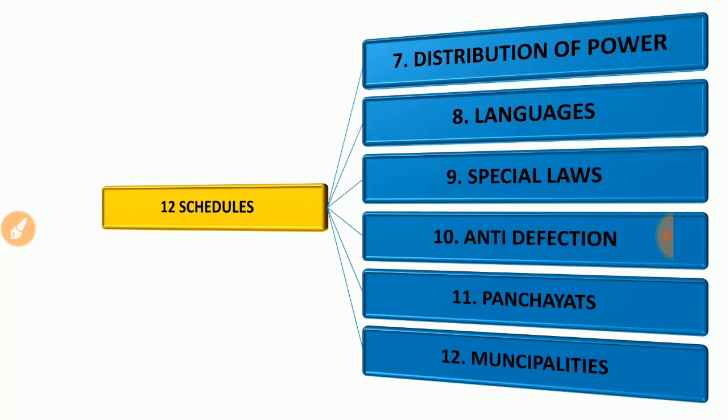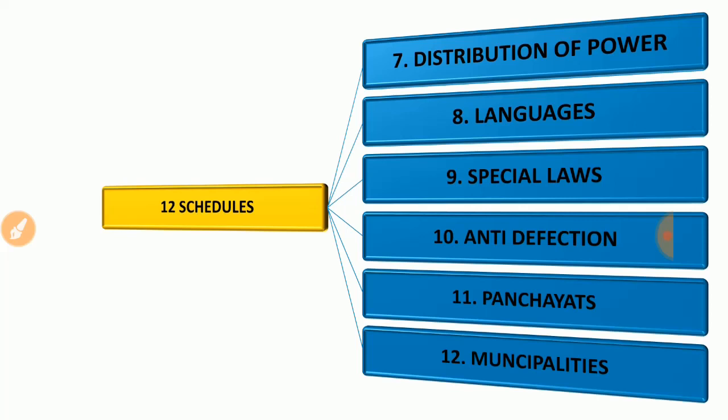And now the 9th schedule. In the 9th schedule, we are talking about special laws. Special laws are those laws which the government can directly implement on the people. I will give an example: the Armed Forces Special Powers Act. One of the special power acts was given to the army to take actions against the common people or civilians in the Manipur, Nagaland area. That kind of special law implemented on civilian life is clearly mentioned in the 9th schedule of the Indian Constitution.